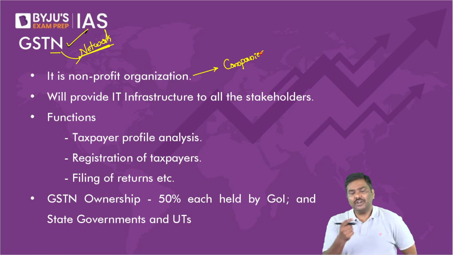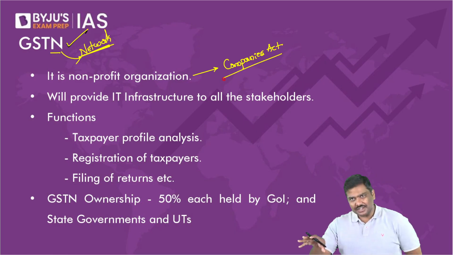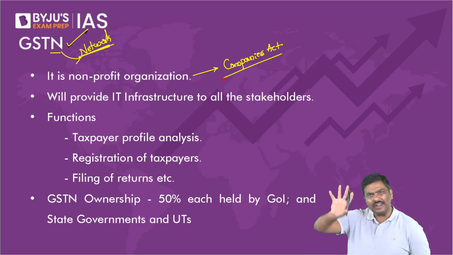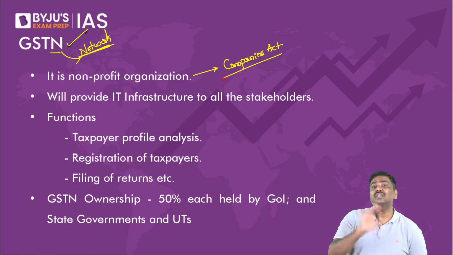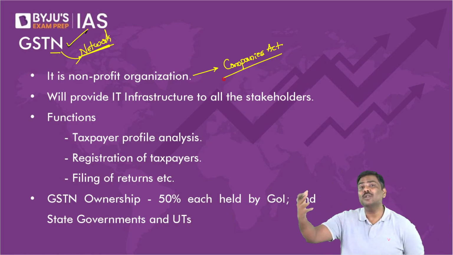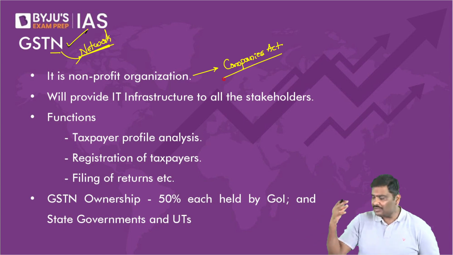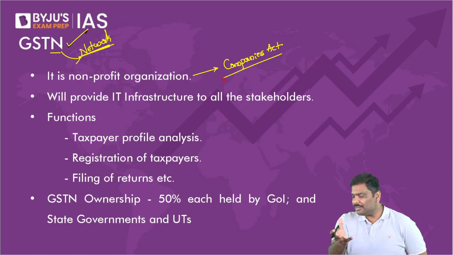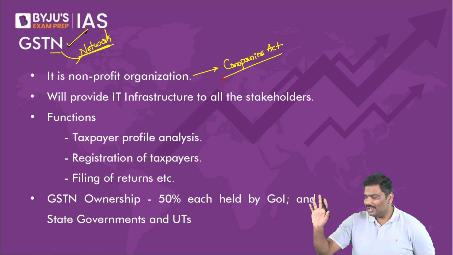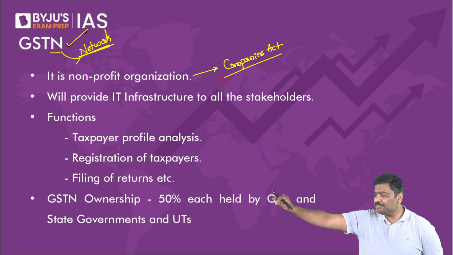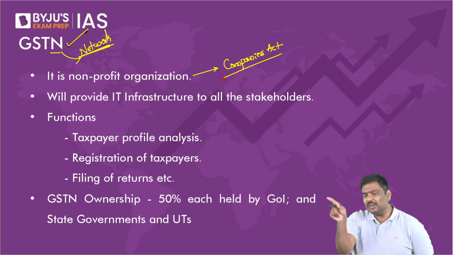Now, what do you mean by non-profit organization? These organizations which are registered under the Companies Act, they might generate revenues, they might even earn profit, but the profits are not given to the owners. Best example, have you heard of charitable organizations? The one who has set up a charitable organization is not working for profit, unlike any other private sector company, which is working for profit. The profit will go to the owners.